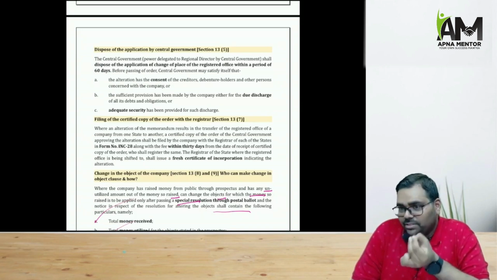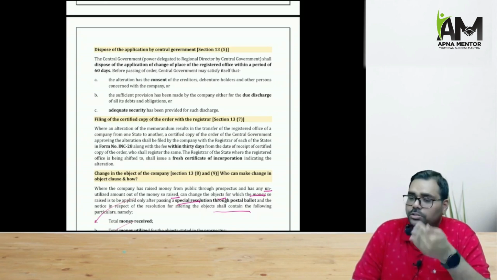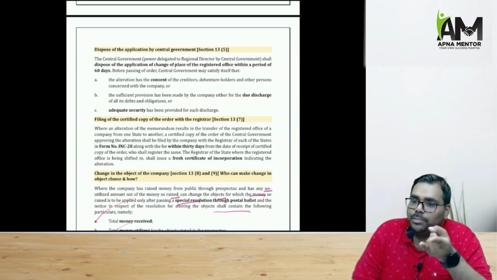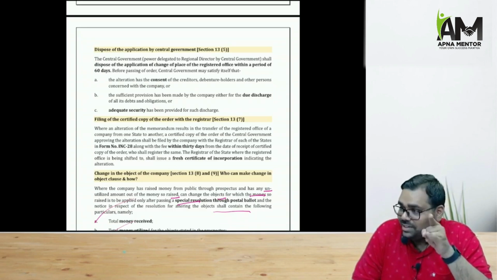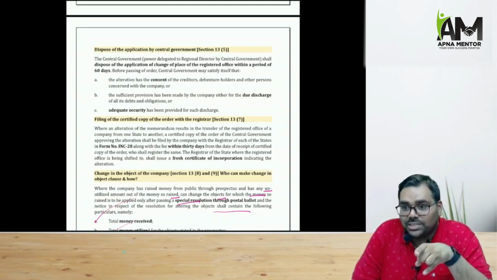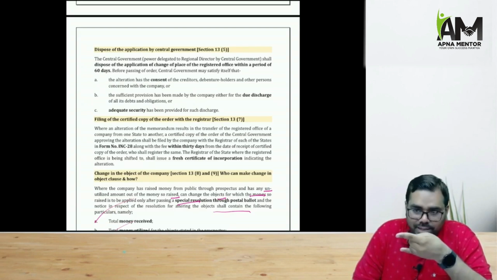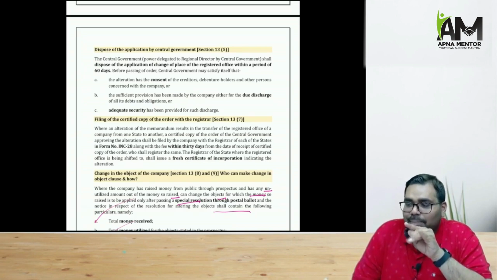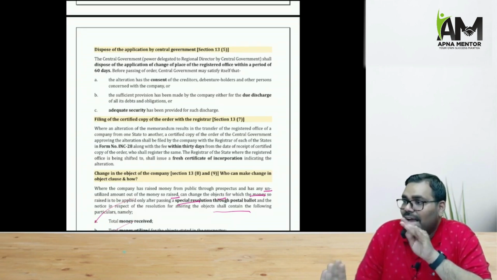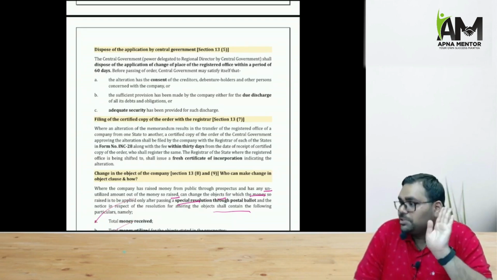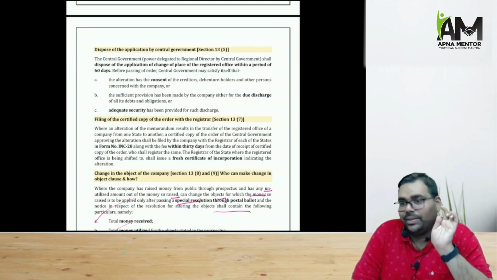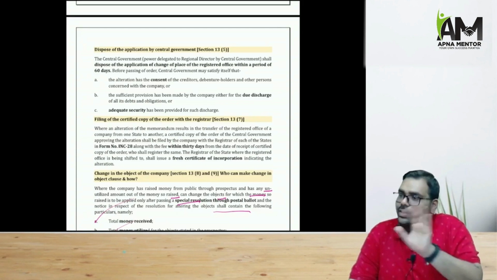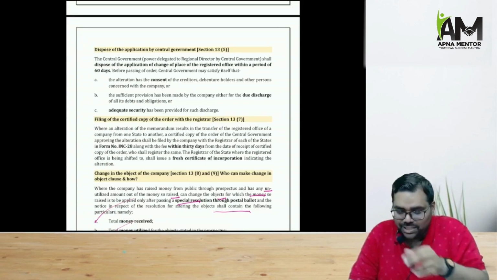But if there is a change from one city to another, which also involves a change in ROC, then the RD approval must also be obtained, because the ROC is changing. But do remember, if the change is happening within the state, then a fresh certificate of incorporation will not be issued. Only when the change is happening outside the state, only then the fresh certificate of incorporation will be issued. So those things are there in section 12.